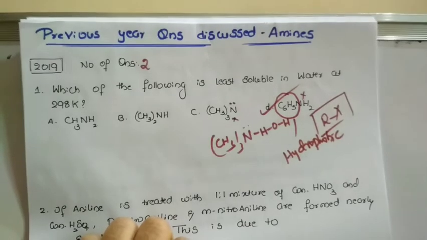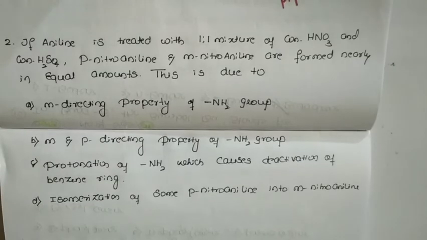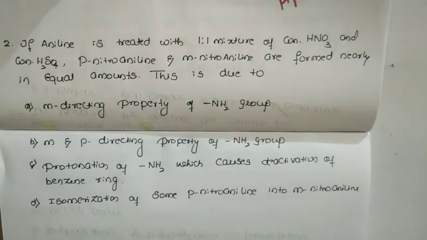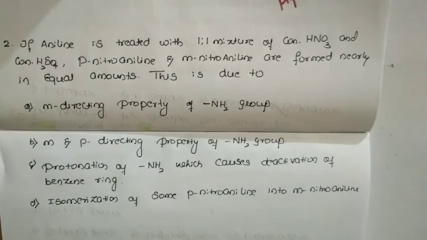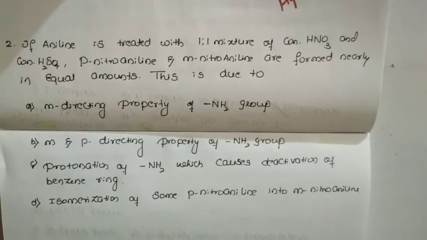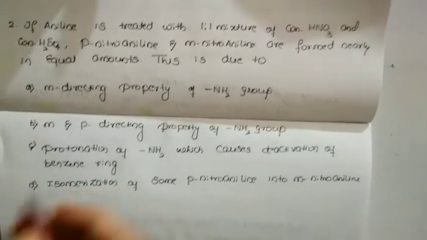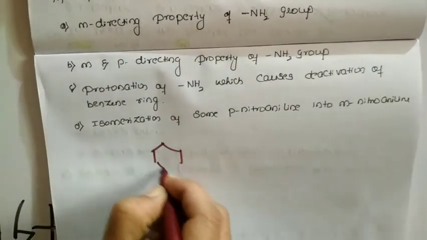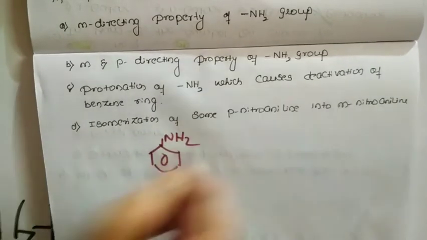Let us move to the next question. If aniline is treated with a 1:1 mixture of concentrated nitric acid and concentrated sulfuric acid, para-nitroaniline and meta-nitroaniline are formed, which are in nearly equal amounts. They are asking, this is due to what? We need to tell the reason. We know that aniline will readily undergo the electrophilic substitution reaction. When I say aniline, I am just writing it over here. This is the formula for aniline.